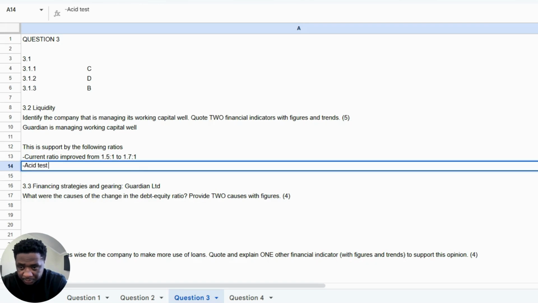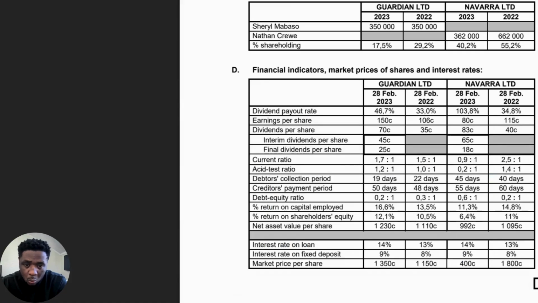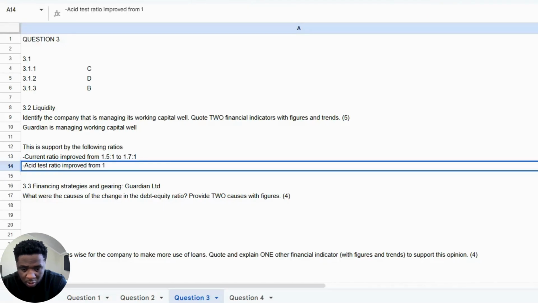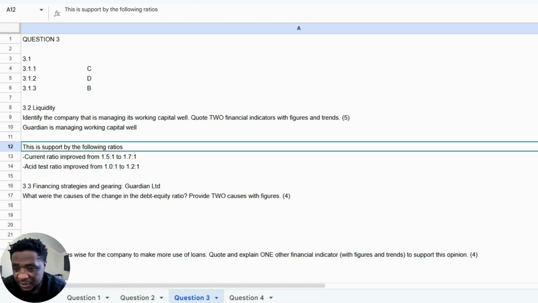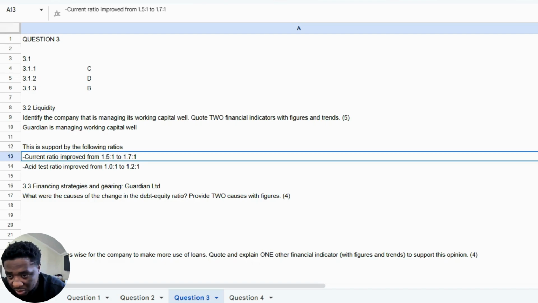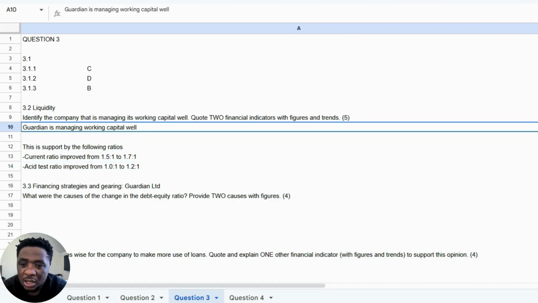Then you're going to quote the asset test ratio. Asset test ratio improved, so the asset test ratio was from 1 is to 1 to 1.2 is to 1. So you're going to say 1.0 to 1 to 1.2 to 1. And basically, that is a very easy 5 marks. So 2 marks to quote the current ratio, and then also 2 marks to quote the asset test ratio, and then basically just 1 mark for stating that it's Guardian Limited.